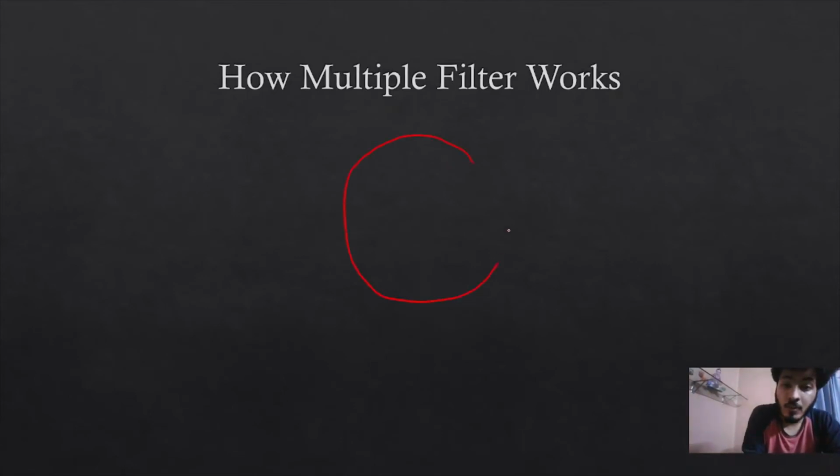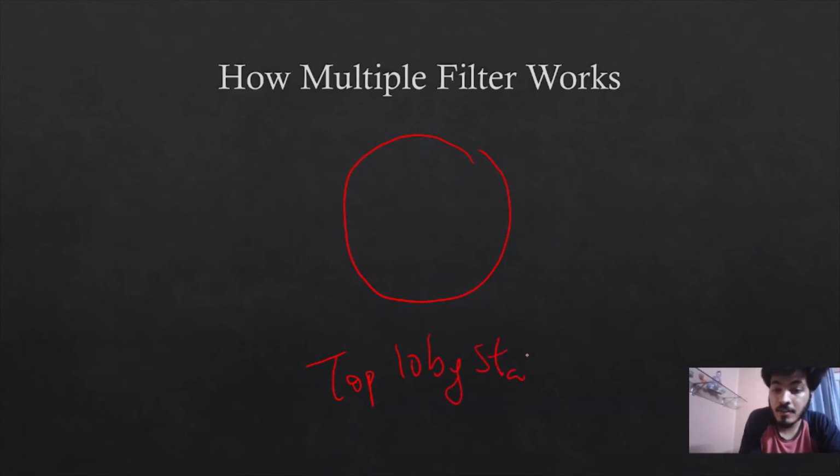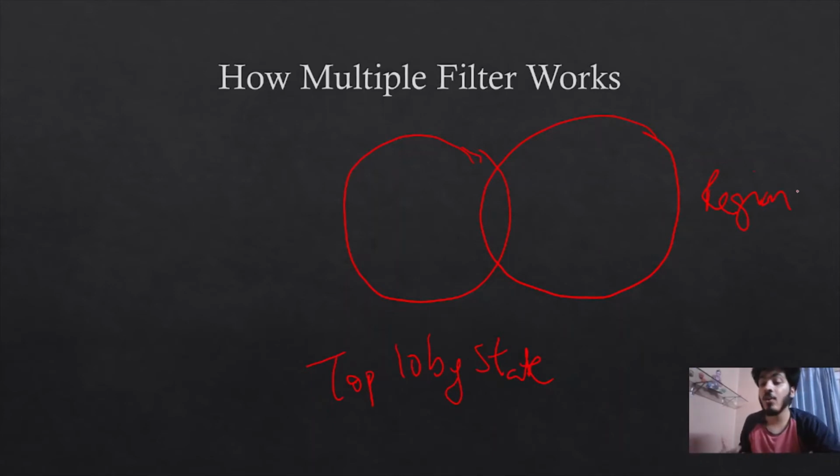This was our filter of top 10 by state, okay? And the other filter which we have applied is of region, and we want to see only the central region. There are only 3 states in the central region among these, so that's why it is showing the intersection of those variables.